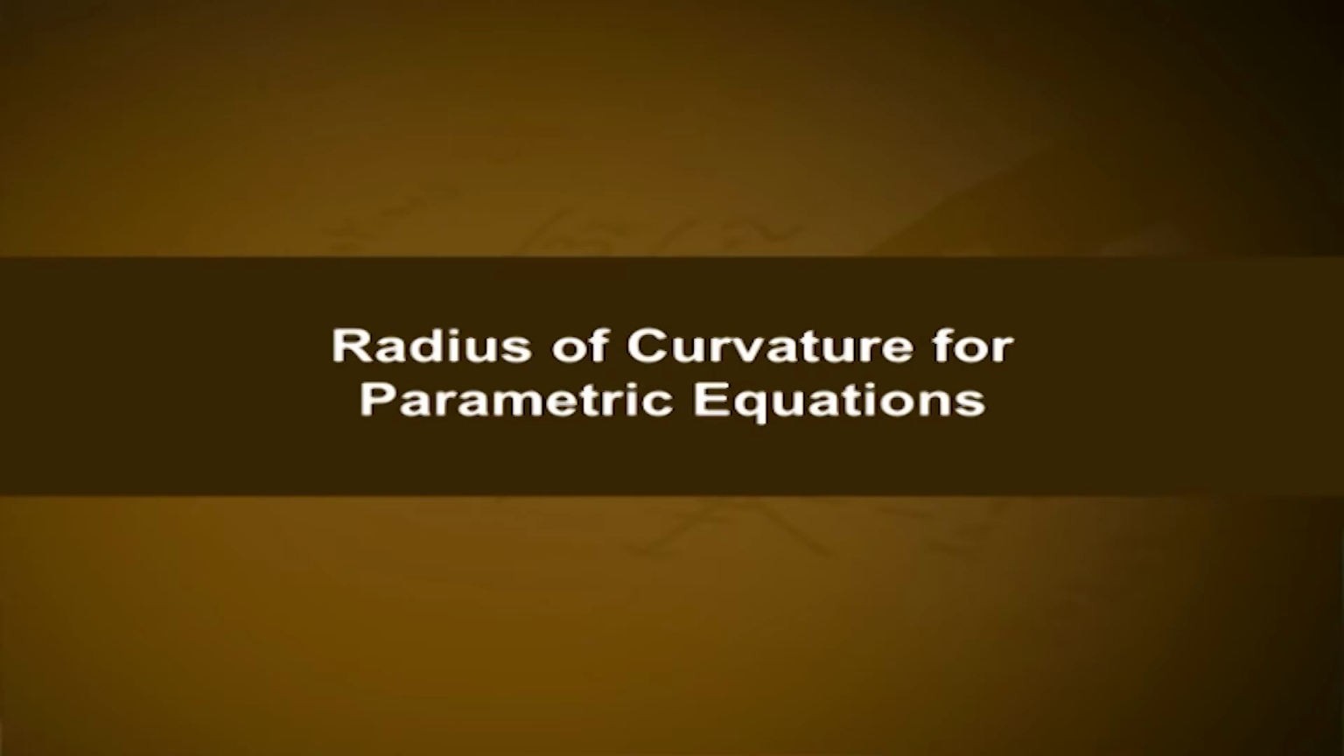Radius of curvature for parametric equations. Let x = f(t) and y = φ(t). At points where f'(t) ≠ 0, we have dy/dx = φ'(t)/f'(t) and d²y/dx² = [f'(t)φ''(t) − φ'(t)f''(t)] / [f'(t)]² × 1/f'(t).